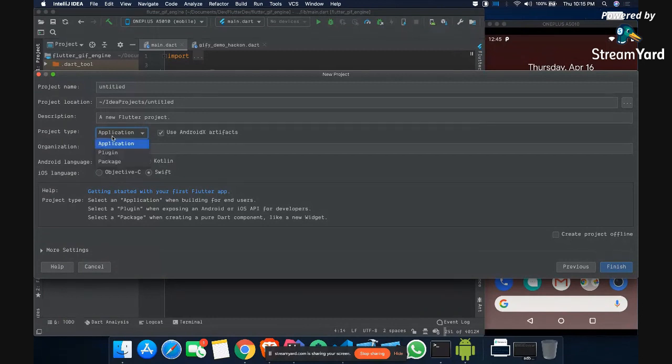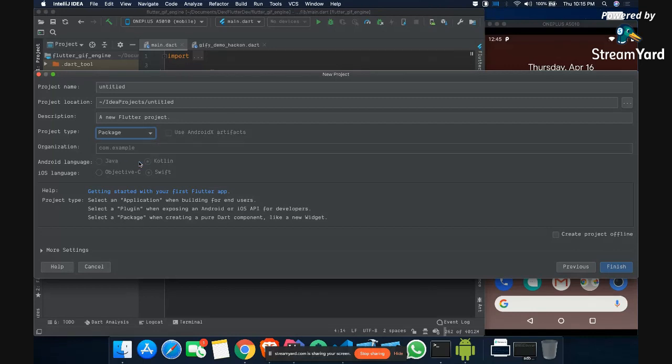The second one is plugin. So a plugin is something which is kind of a library which deals with different operating systems. So let's say if you want to write a plugin, that will be written in Kotlin for Android, and in Swift for iOS, and then it will create an interface so that you can talk with Flutter. So that is a plugin.